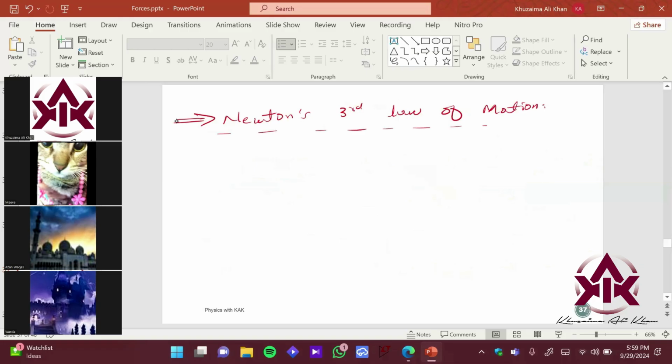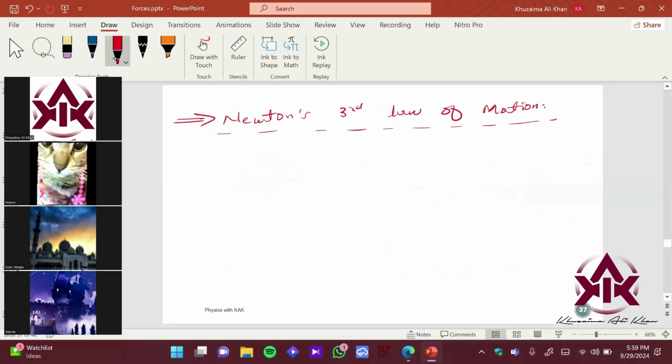Okay, so let's write down the definition. I hope it will make sense after this. And let me choose this color over here. So it states what? To every action, there is an equal but opposite reaction.